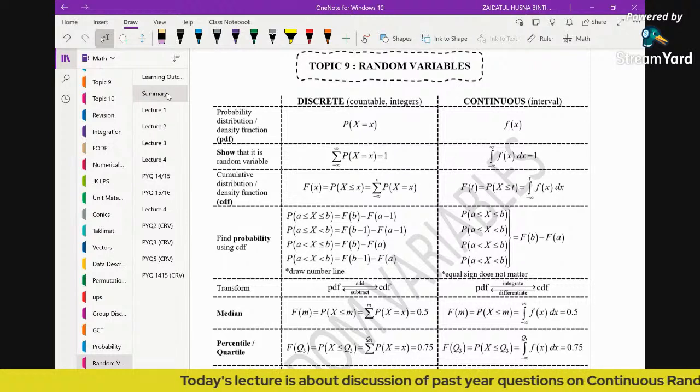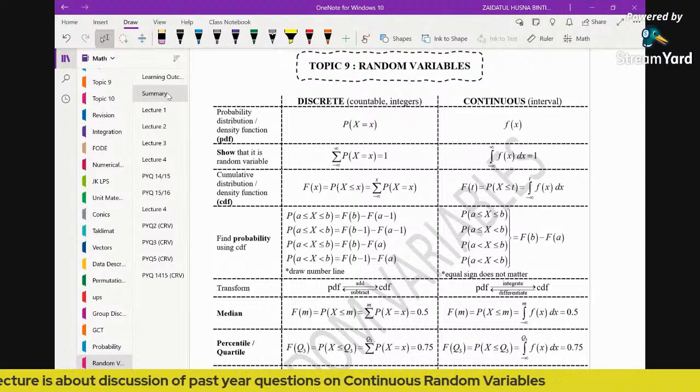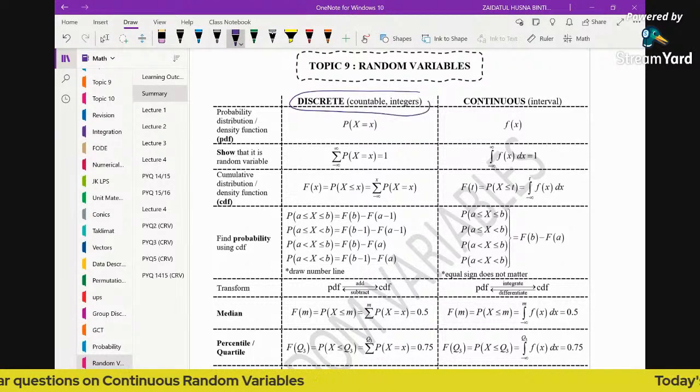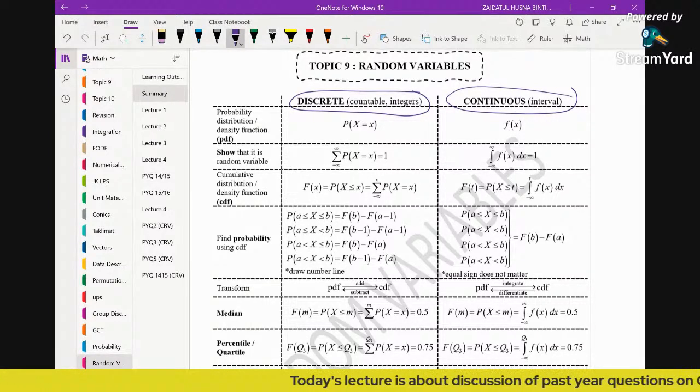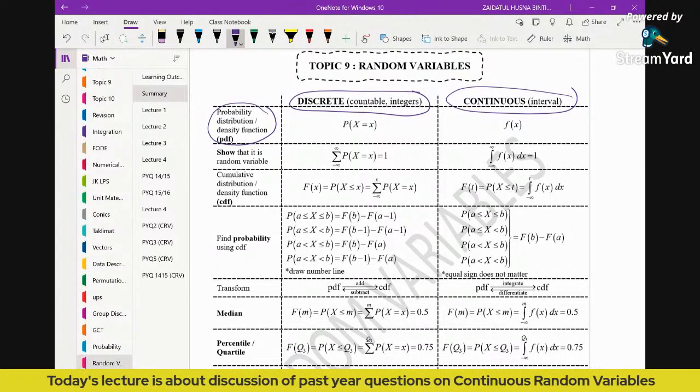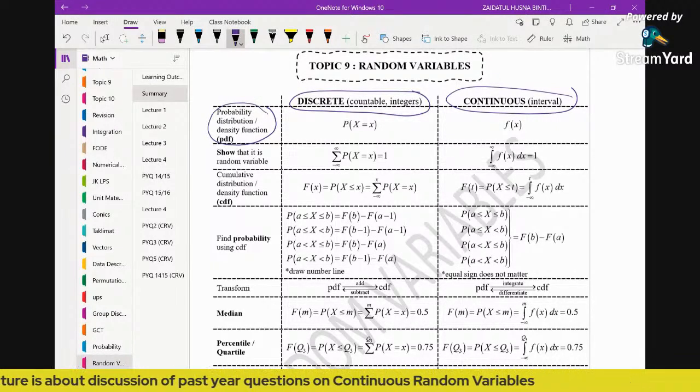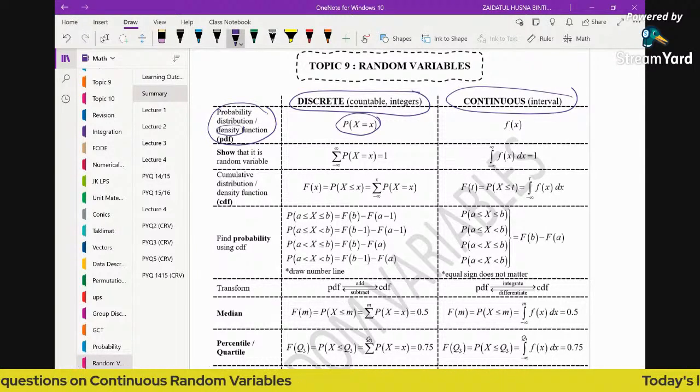Discrete random variable is when you have countable numbers, and continuous is when you can express within intervals. The PDF is probability distribution function for discrete, and for continuous it's called probability density function. This is the notation of PDF for discrete, and this is the notation of PDF for continuous.